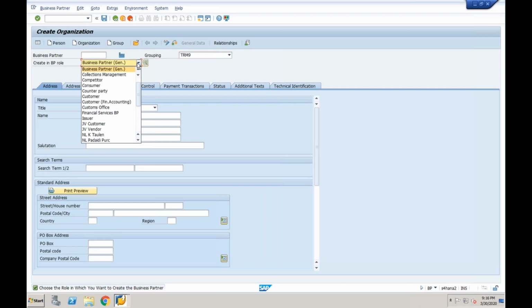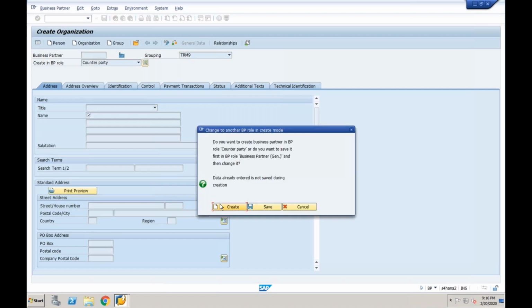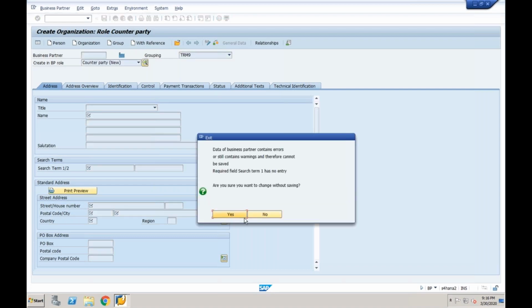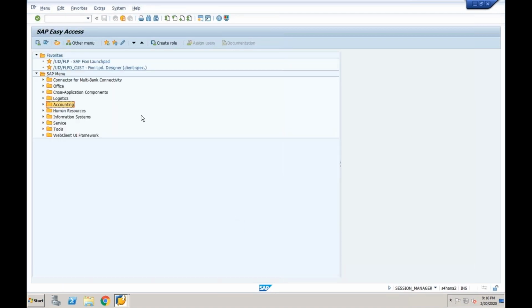No need to follow all these steps for direct creation of a business partner. Only two steps you need to follow in configuration. One is the number range for business partners. Another is the business partner account group. Then directly come to the front end, go to counterparty, and create a business partner. The input values are the same. In both cases the procedure is the same at the end of the day. After you create a counterparty directly also, you need to give the authorization as mandatory. So these are the two ways.